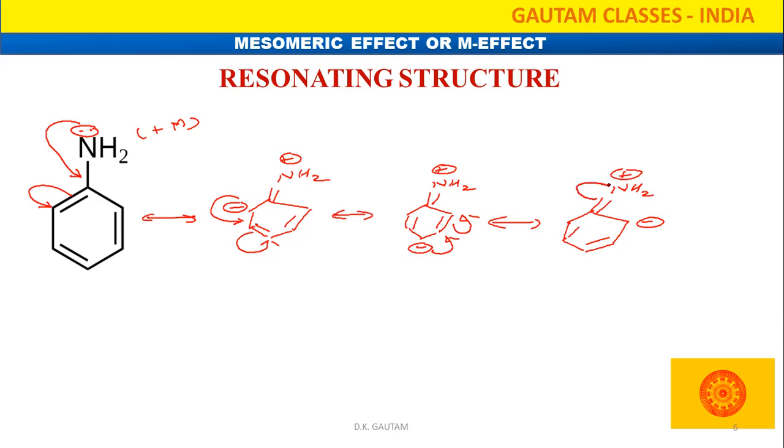Further, electron density will move on that side. So finally we can write this one. Once again we can write the same thing. Like that we are going to draw the resonating structure for any compound.